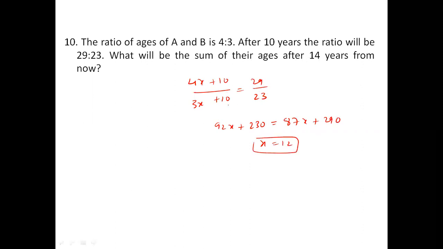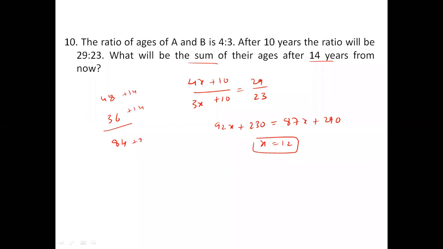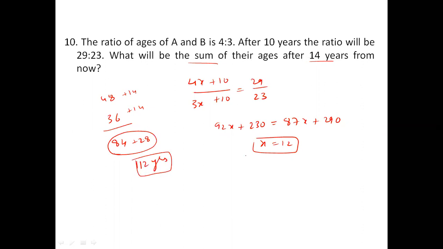So if x equal to 12, their ages are 48 and 36. Their sum is 84, because he's asking the sum of the ages. Oh, after 14 years. After 14 years, each person increases by 14, so the total increases by 28. So 84 plus 28 is your answer: 112 years. Your answer is 112, because he's asking the sum of their ages after 14 years. So their sum plus 28, since each increases by 14.